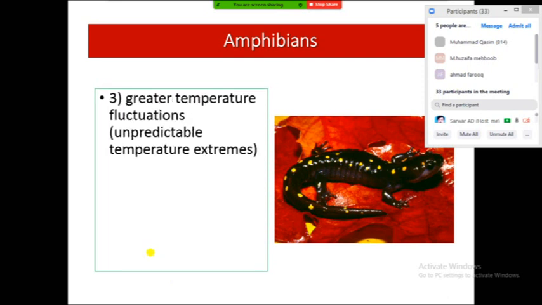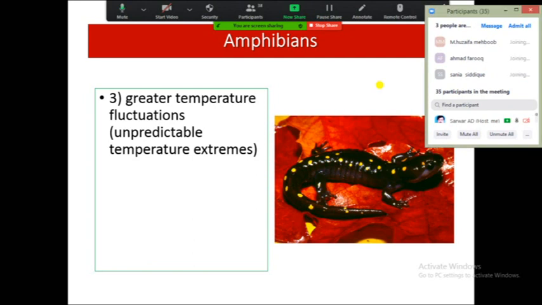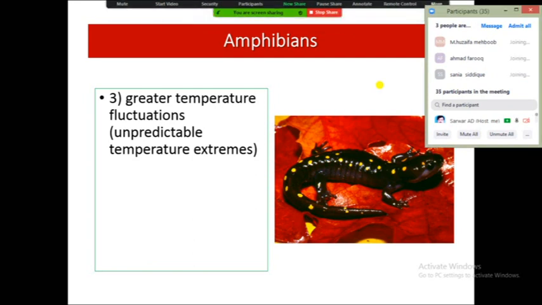Greater temperature fluctuation. We know that in air, on the land, or in the terrestrial environment, temperature usually fluctuates seasonally, and animals need various types of bodily adaptation to survive in harsh conditions.